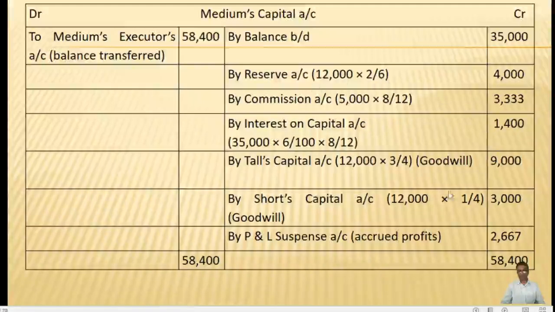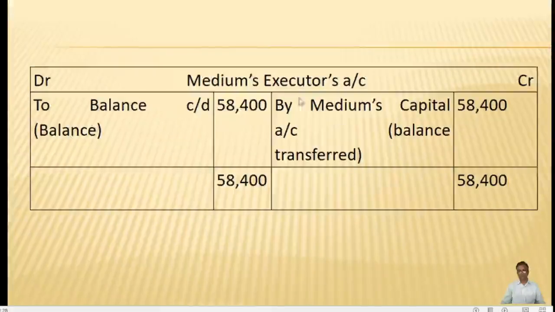After preparing the capital account, one more account we are preparing is the executor's account. Since the capital balance we got on the debit side of the capital account, here it will be recorded on the opposite side, that is on the credit side, by entering by medium's capital account on the credit side 58,400. Now this account will be closed at the end of the year, and the balance will be carried to the balance sheet of the remaining partners. So to balance carried down will be 58,400.